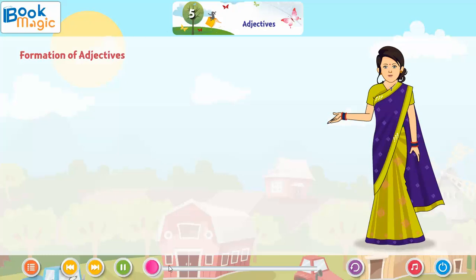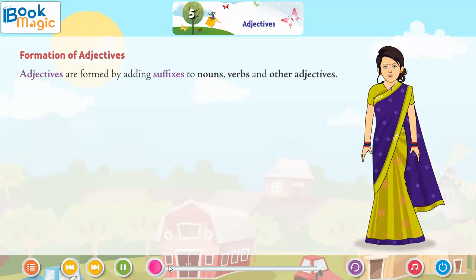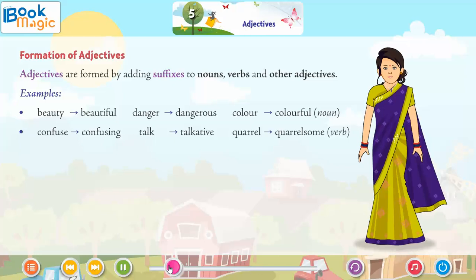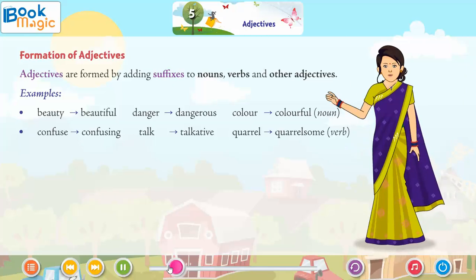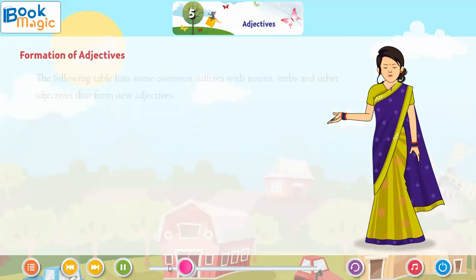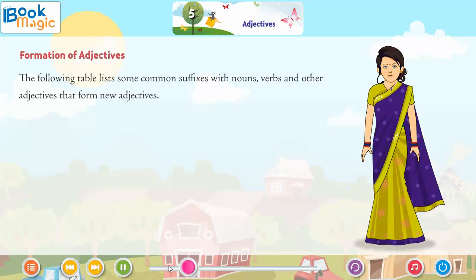Formation of adjectives. Adjectives are formed by adding suffixes to nouns, verbs, and other adjectives. Examples, nouns: beauty, beautiful; danger, dangerous; color, colorful. Verbs: confuse, confusing; talk, talkative; quarrel, quarrelsome. Adjectives: white, whitish; elder, elderly; sick, sickly. The following table lists some common suffixes with nouns, verbs, and other adjectives that form new adjectives.